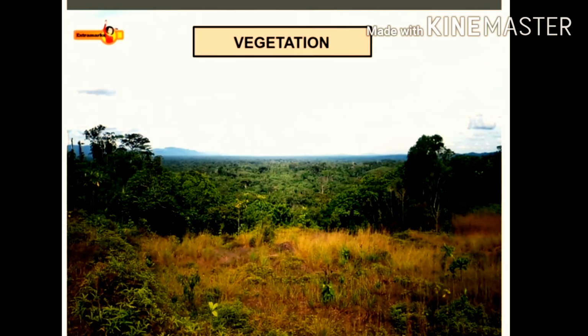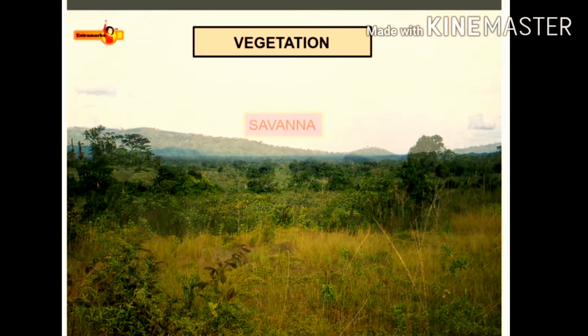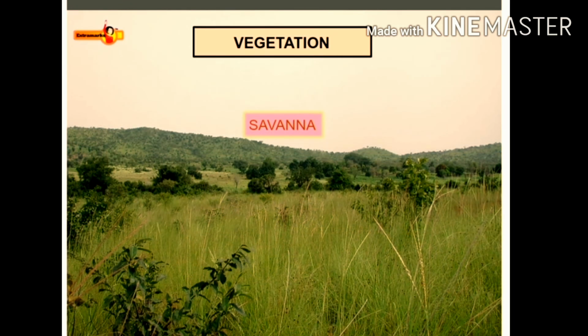But in the southern part, where the climate is not so hot, the vegetation is different. Dense forests and large grasslands with short trees are found in the south. Such vegetation is known as savanna.